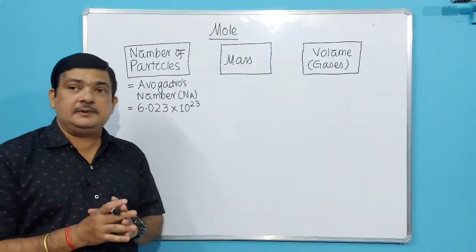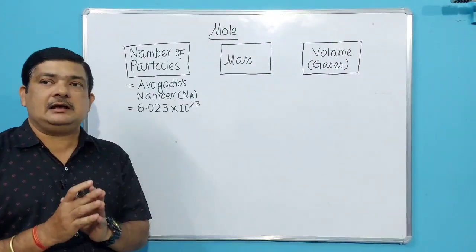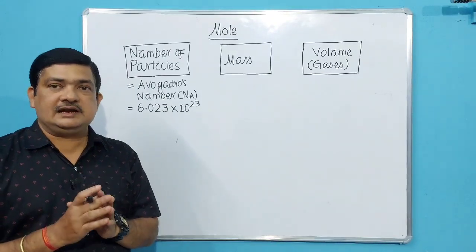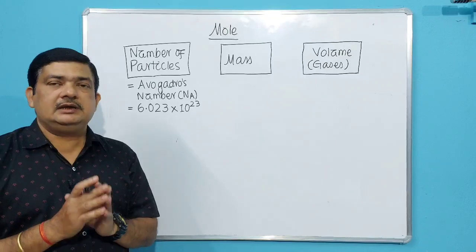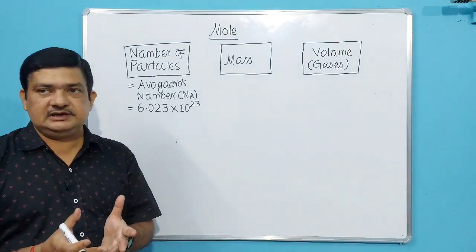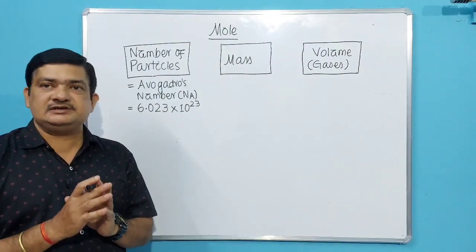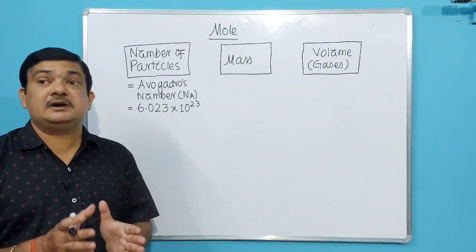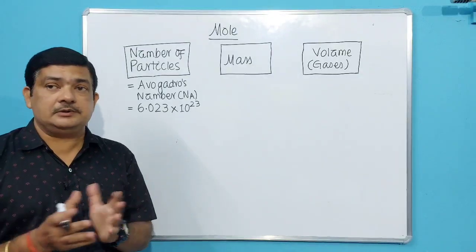Because whenever you are asked anything, you will be given the data on which value of Avogadro number you have to use. If the data is given as 6.023 into 10 to the power 23, you have to use that. If it is given as 6.022 into 10 to the power 23, you have to use that. If it is given as 6.02 into 10 to the power 23, you have to use that.